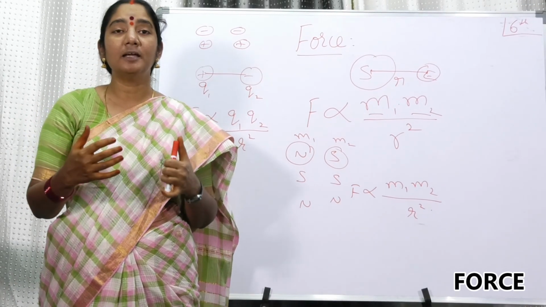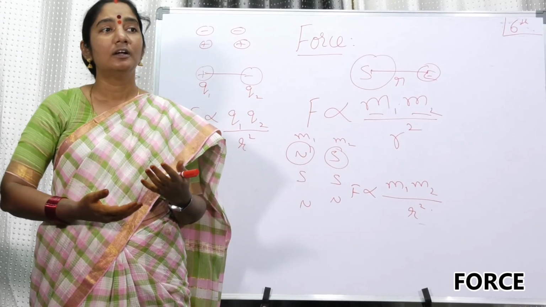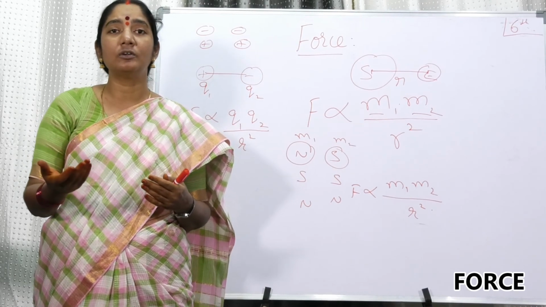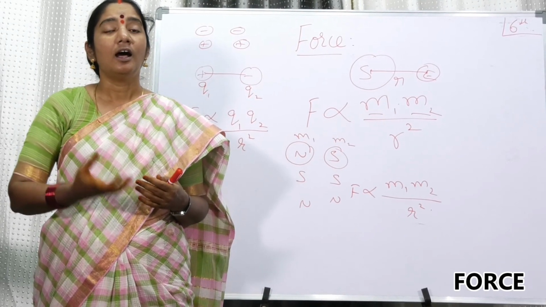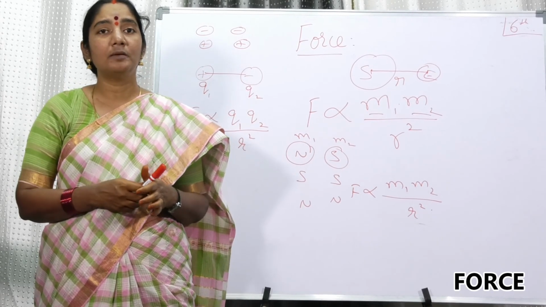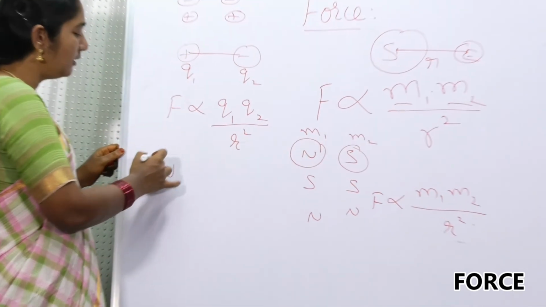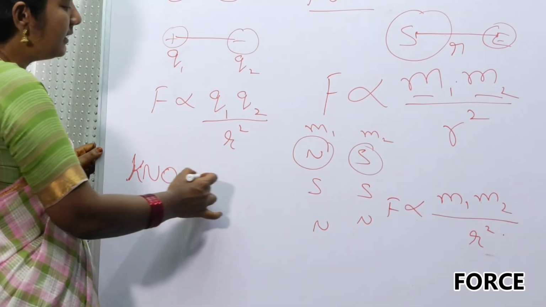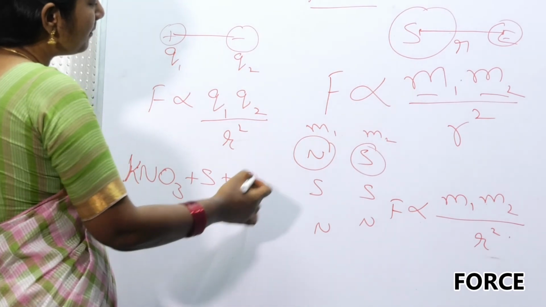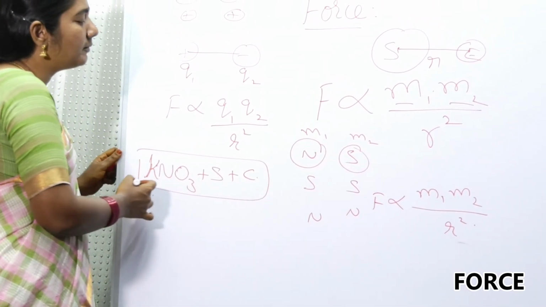My dear friends, for example, our country was ruled by foreigners. We experienced nearly 800 to 900 years of being ruled by foreign rulers because our nation was not producing gunpowder. The formula for gunpowder, we all know: potassium nitrate KNO3, plus sulfur, plus charcoal, that is carbon. If you take this combination, this is nothing but